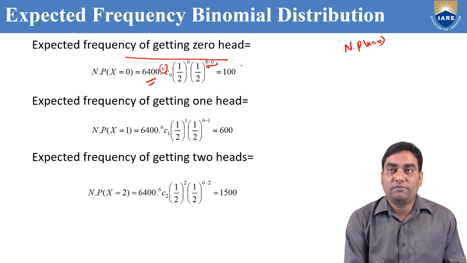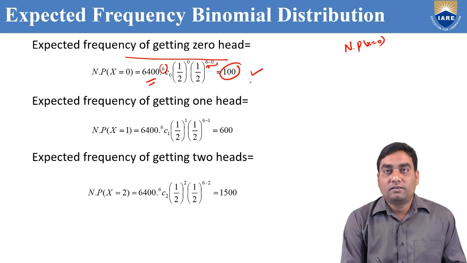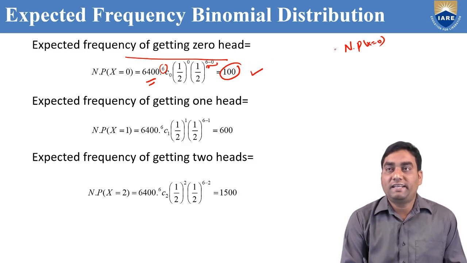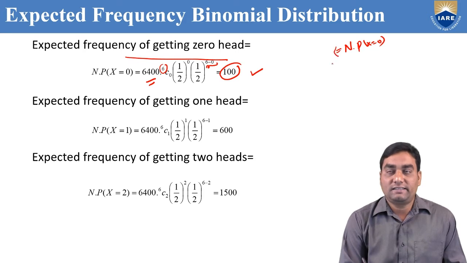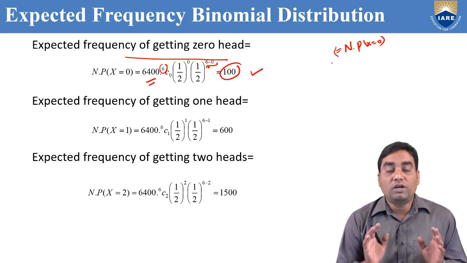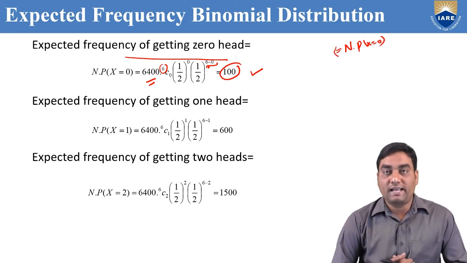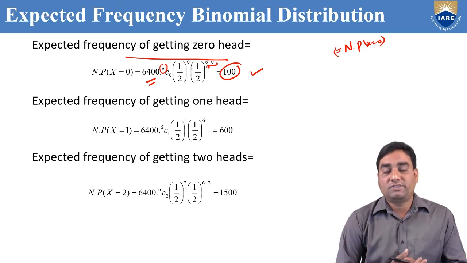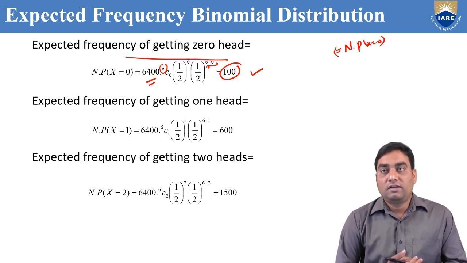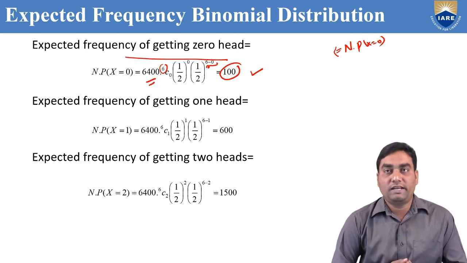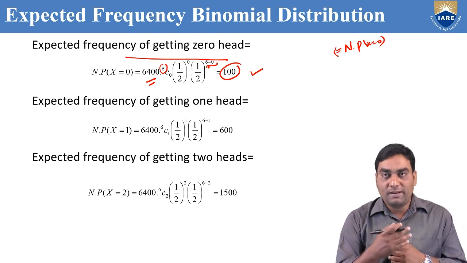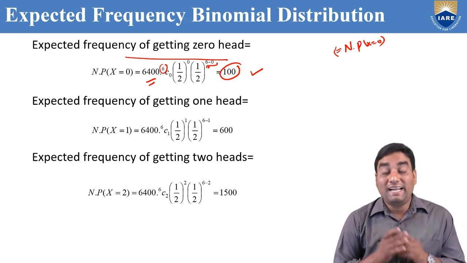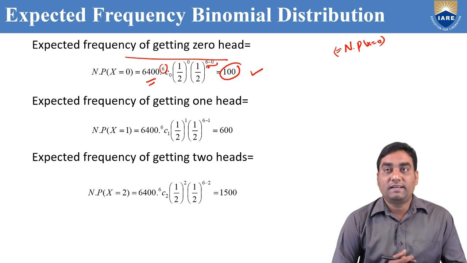If you simplify, we get 100. That means the expected frequency of getting 0 heads is 100. That means out of 6,400 times, if 6 coins are tossed, 100 times we may get 0 heads.